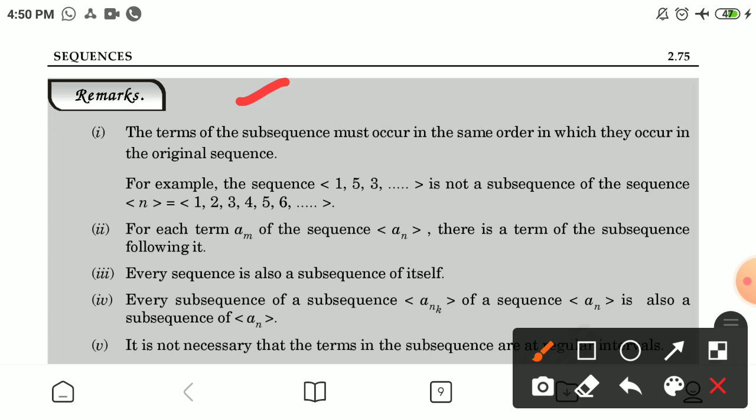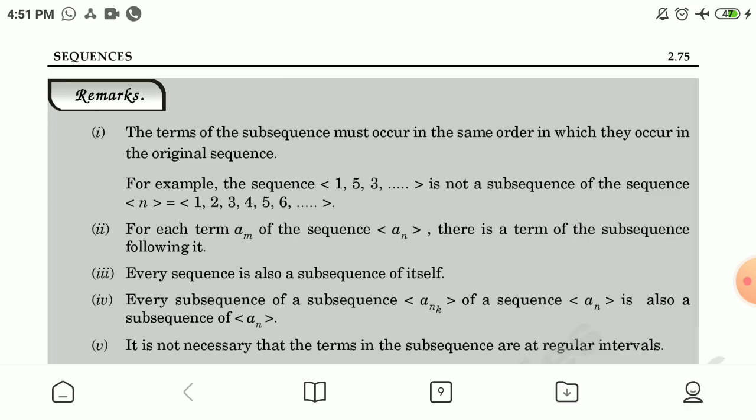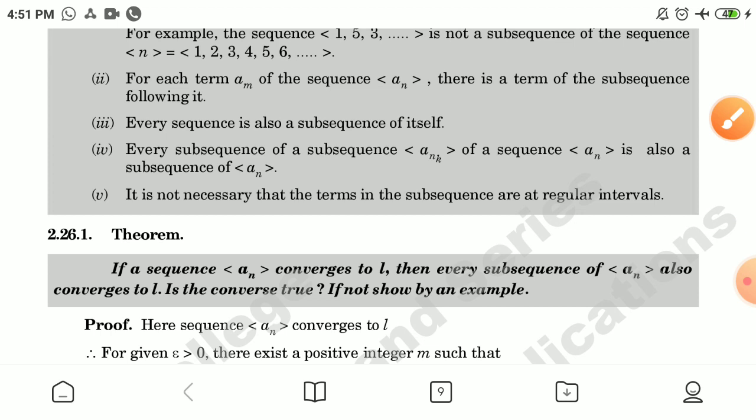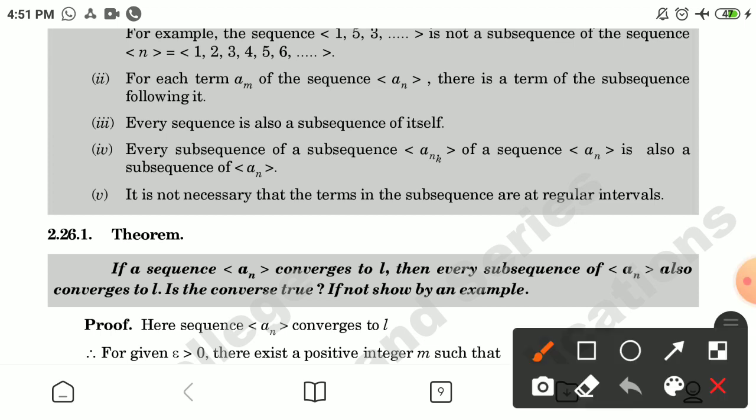Number 4, every subsequence of a subsequence {a_{n_k}} of a sequence {a_n} is also a subsequence of {a_n}. Number 5, it is not necessary that the terms in the subsequence are at regular intervals.